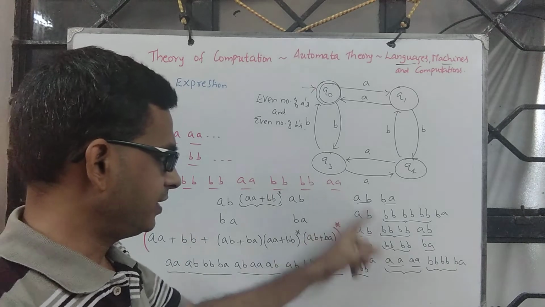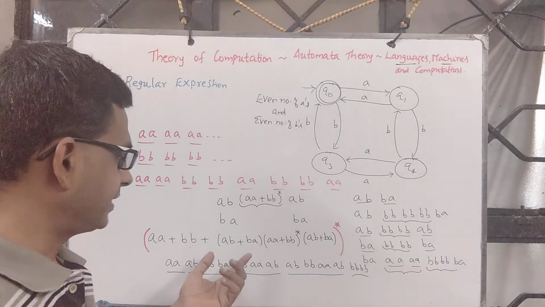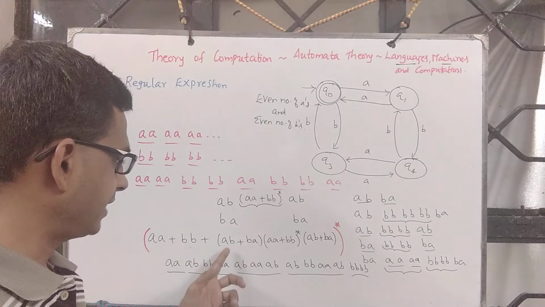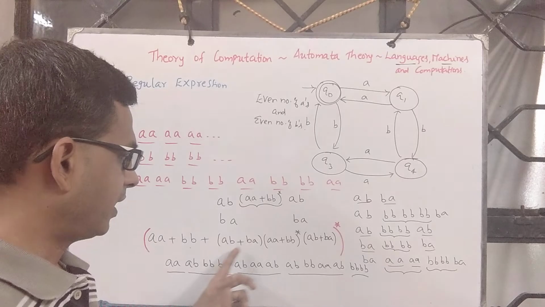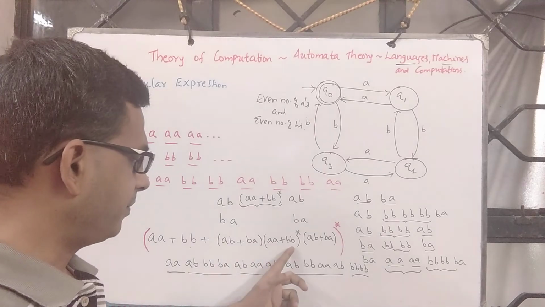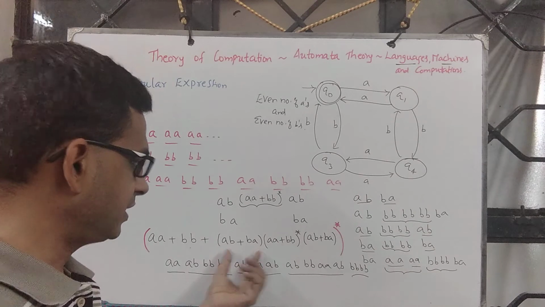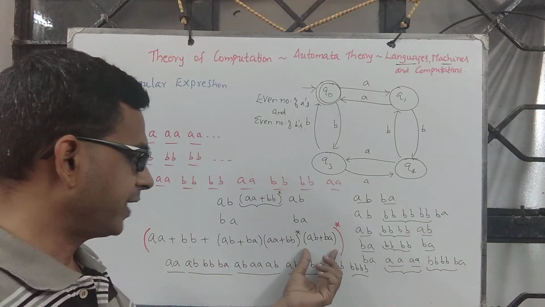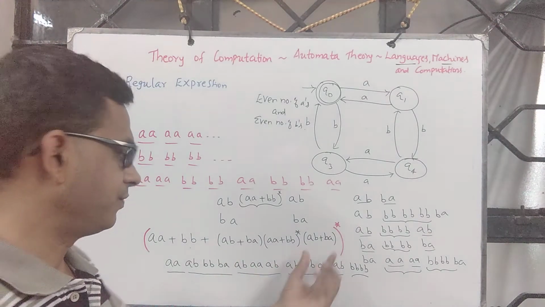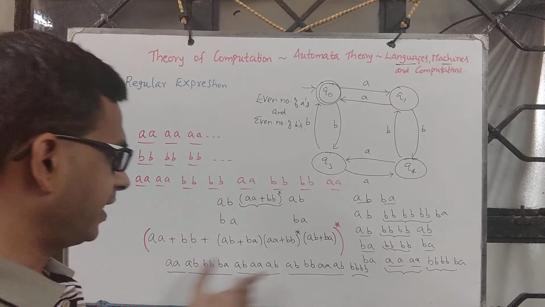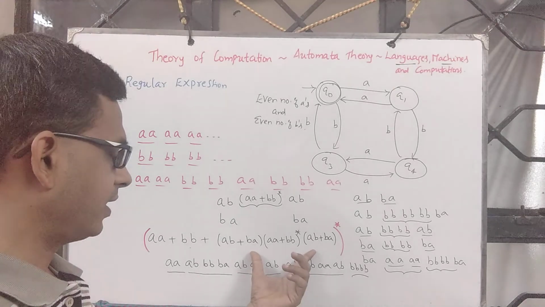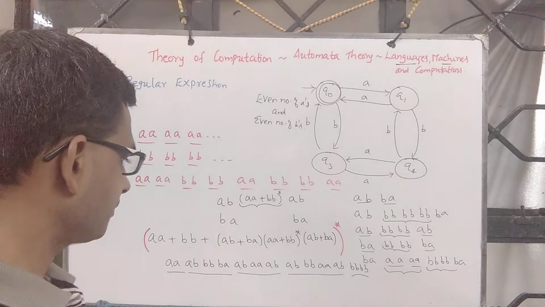And having seen this, we can clearly say that it cannot be the case that AB is followed by AA or BB, not having this. And the moment you have one out of this, we are forced to end that block with one out of these two, which is why we get to see a sub expression like this.